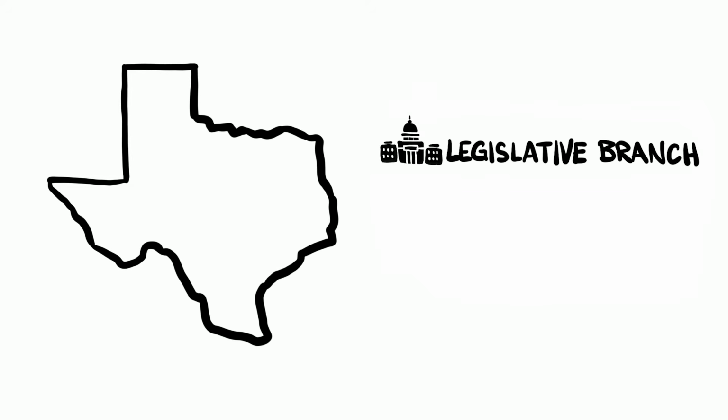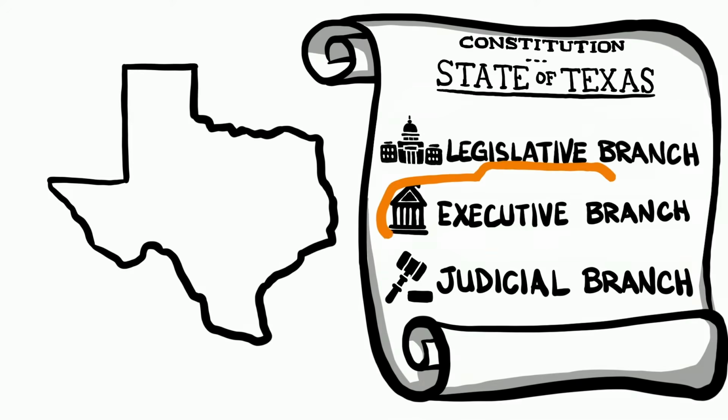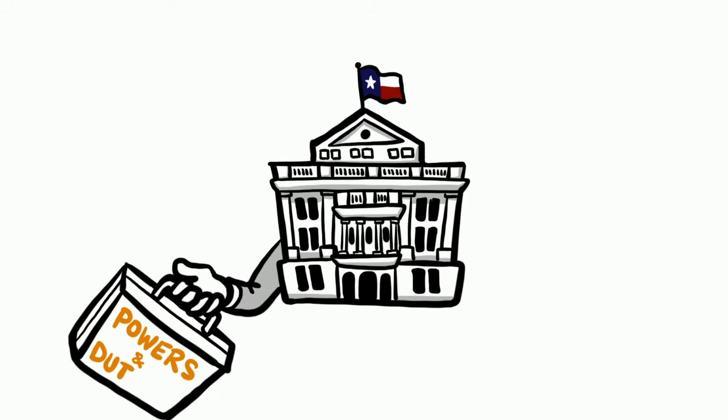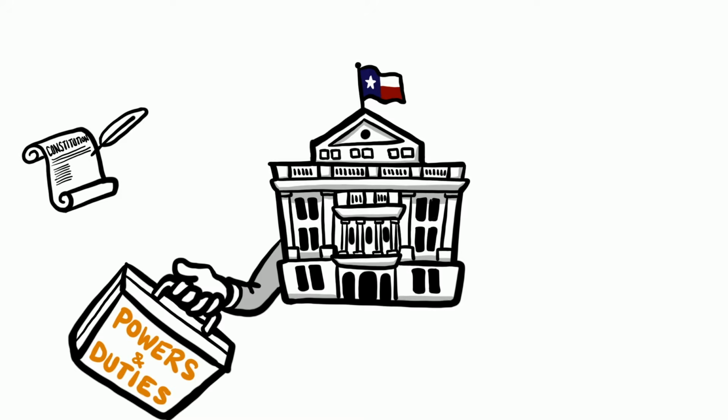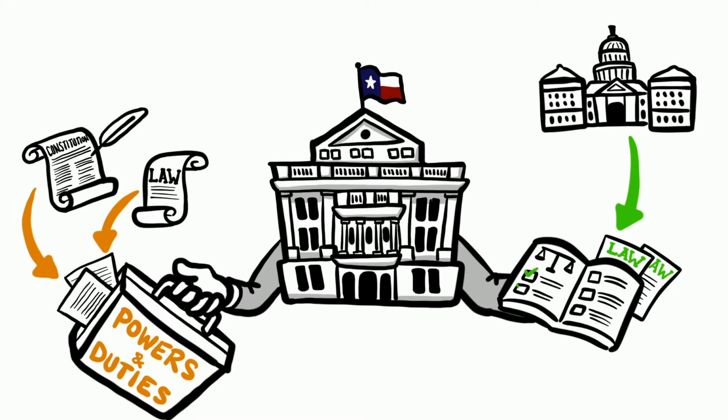The Texas government has three branches: legislative, executive, and judicial, which are all in the Texas Constitution. Article 4 created the executive branch. Let's take a look. The executive branch carries out powers and duties given to it by the Texas Constitution or Texas laws and administers laws adopted by the Texas legislature.